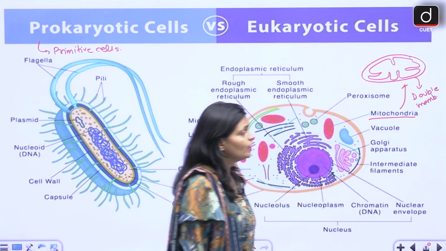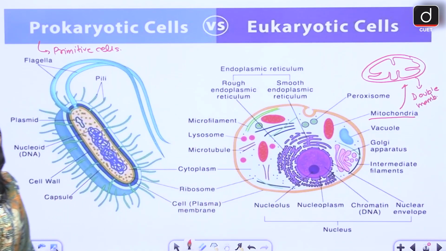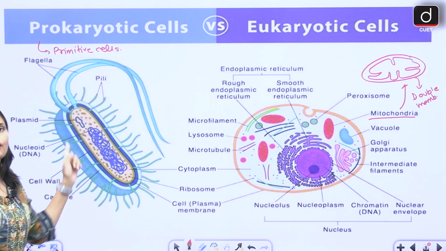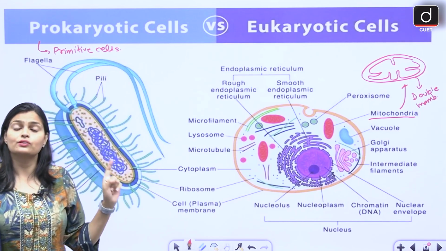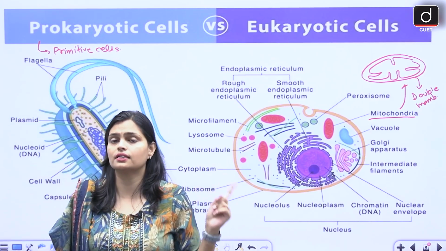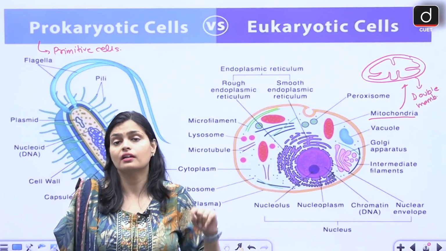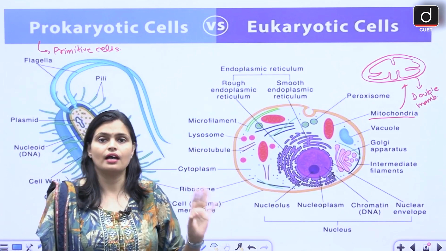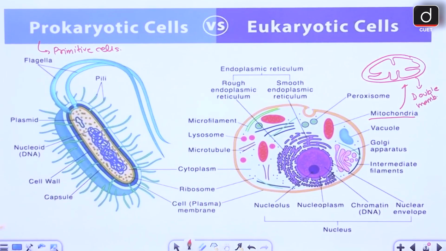Since it is surrounded by a membranous structure, it is absent in prokaryotes. You haven't found mitochondria in the prokaryote. Like this, whatever organelles are surrounded by a membrane, whether single membrane or double membrane, are absent inside the prokaryotes.